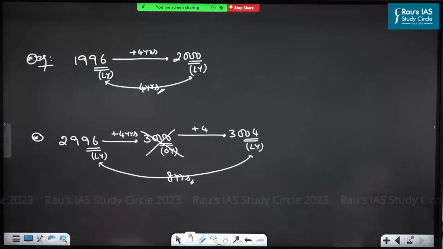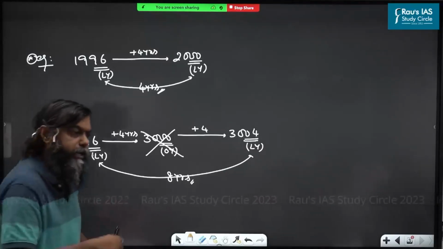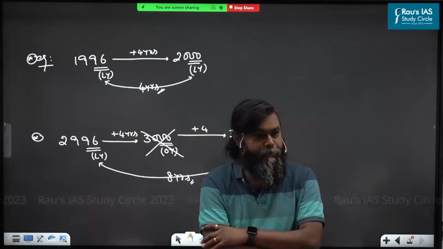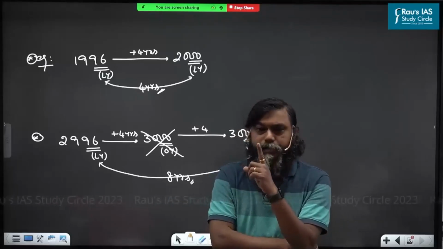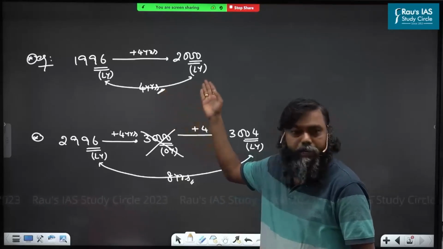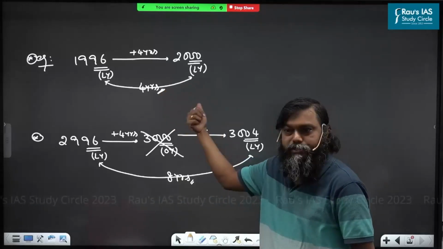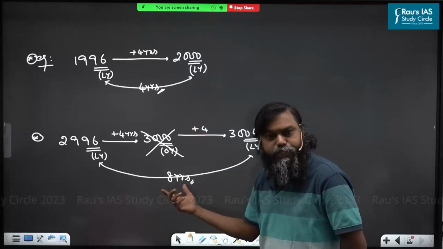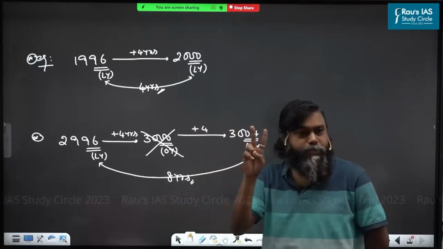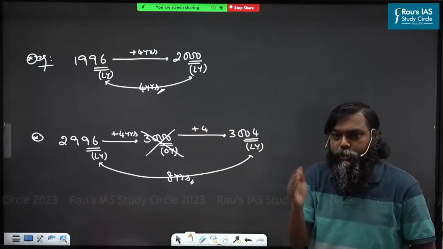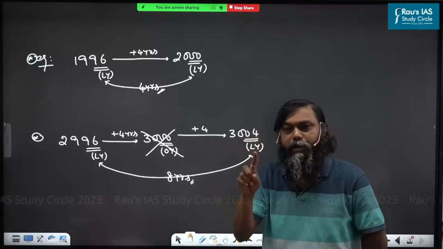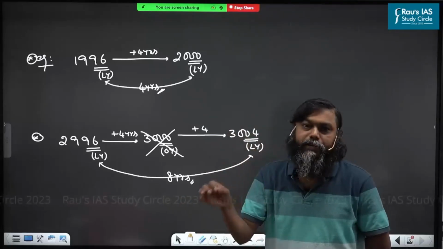What is the difference between an ordinary year and a leap year? One day increasing. That means if you wait for 4 years, you get 1 extra day. Sir, I am waiting 8 years to get the next leap year. 4 years means 1 extra day, so 8 years means 2 extra days, you will say. No. How many years you wait to get a leap year is not important. A leap year means only one extra day is added. That type of correction was done by the Gregorian.